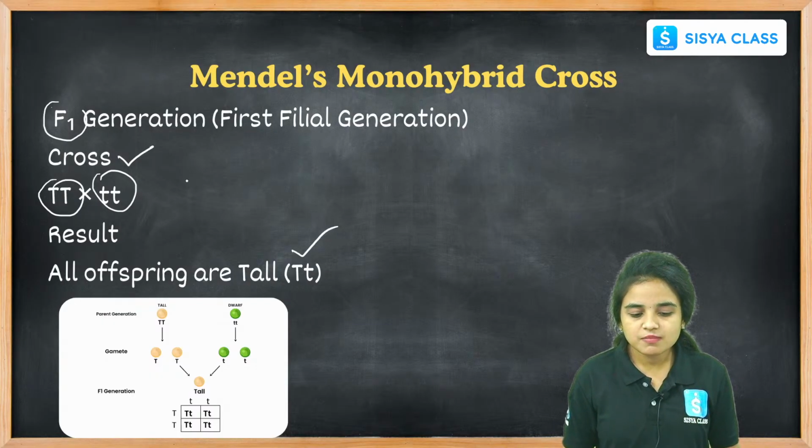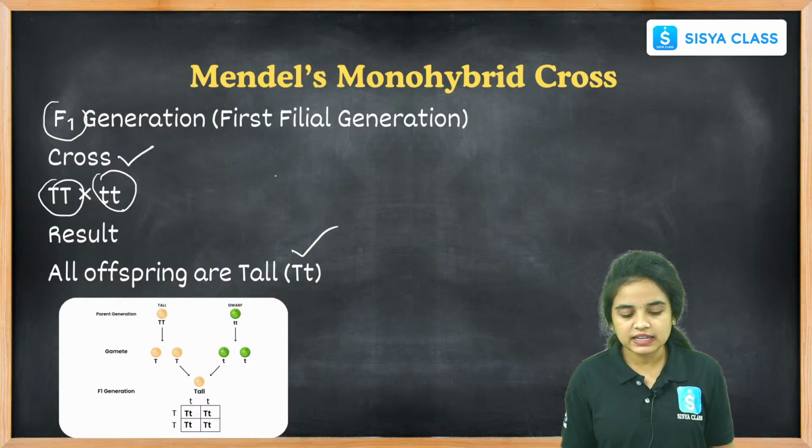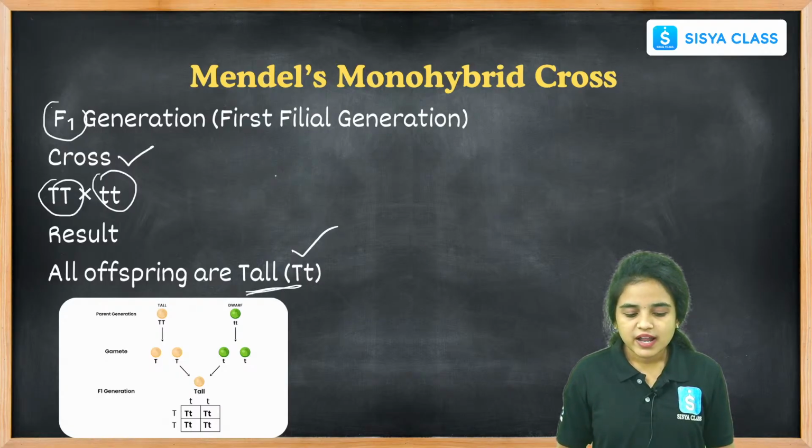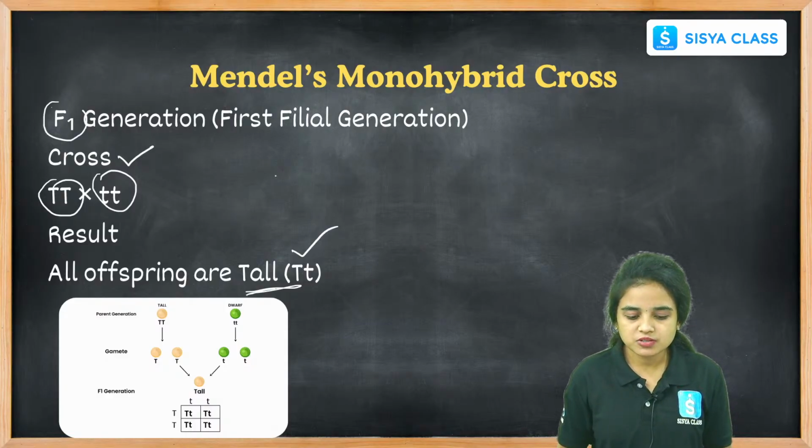When the cross happens between these two characters, the tall and the recessive alleles, we can find the result of the offspring: tall. Right students, see here, the tall plant and the short plant are crossed, and from the gametes, the result that we get in the F1 generation is only tall plants. Okay students, this is the example that we can see.